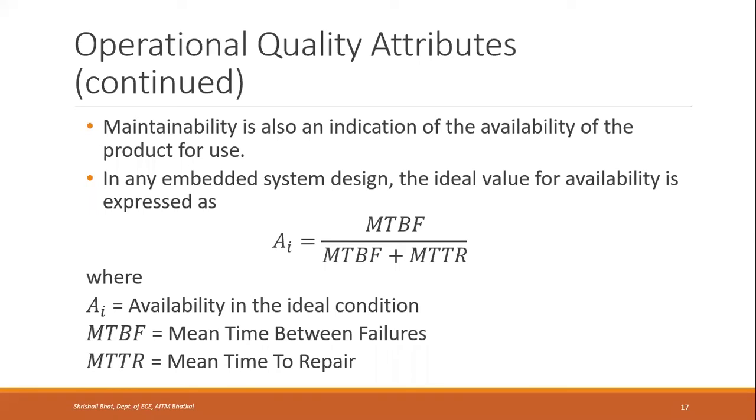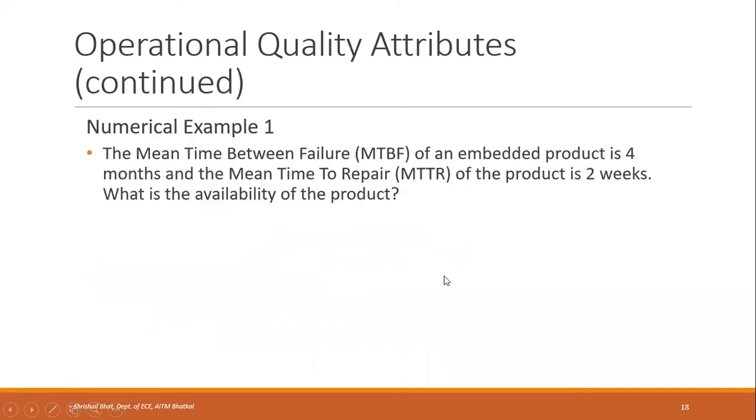In any embedded system, the ideal value for availability is given in terms of this formula. AI stands for availability in ideal condition. That is given by the ratio of mean time between failure divided by mean time between failure plus mean time to repair. So this is the formula or expression for availability: mean time between failure divided by mean time between failure plus mean time to repair.